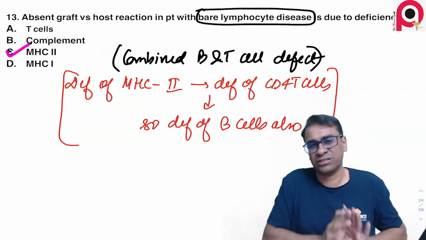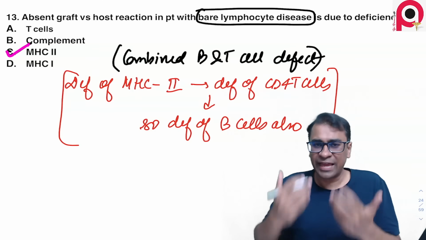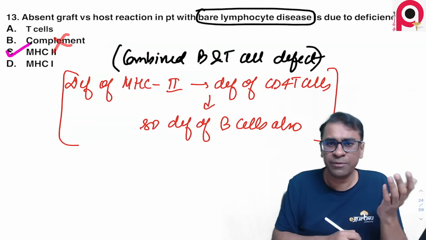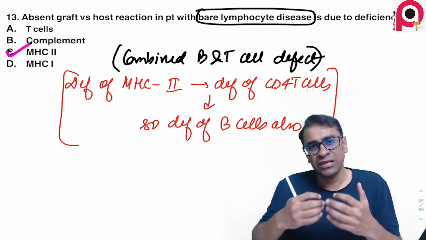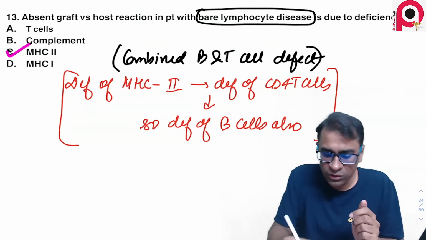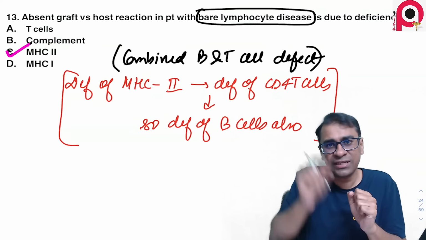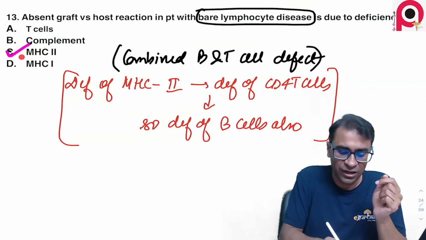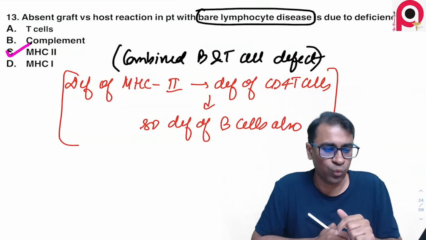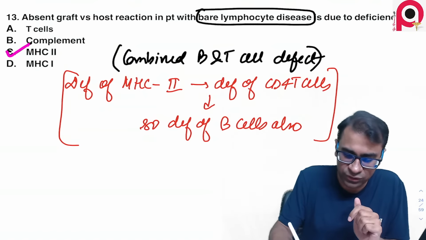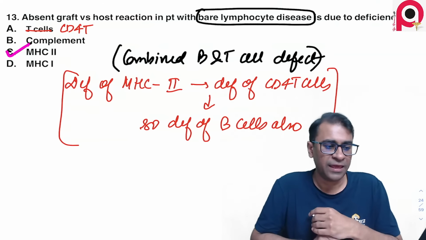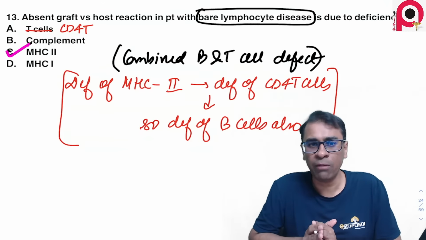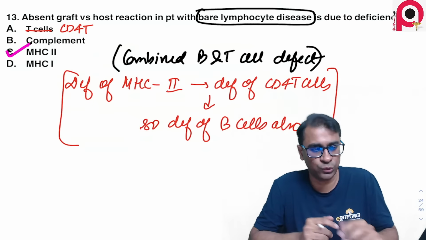So how could we have solved this? Basically, it cannot be complement, because complement has nothing to do with a lymphocyte. Now T cell, if the T cell is absent, there cannot be a lymphocyte at all. So it's called bare lymphocyte. It says the lymphocyte is there but it's bare. And that is actually an absence of MHC class 2 more than class 1. So CD4 cell is in the option, not T cells. There was also a CD4 T cell, but if you have an option of MHC, the basic problem of bare lymphocyte syndrome is absence of MHC class 2.